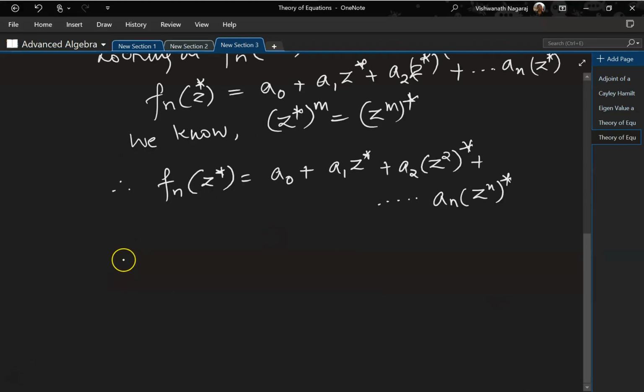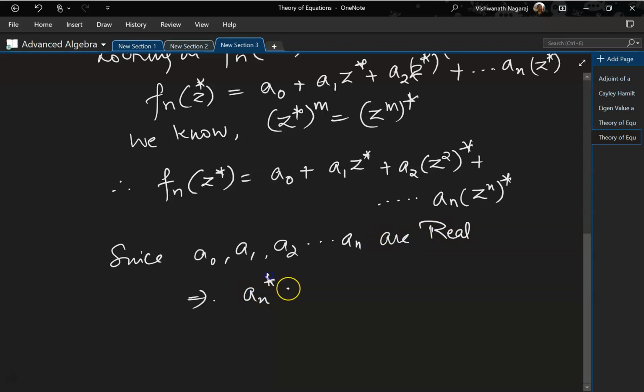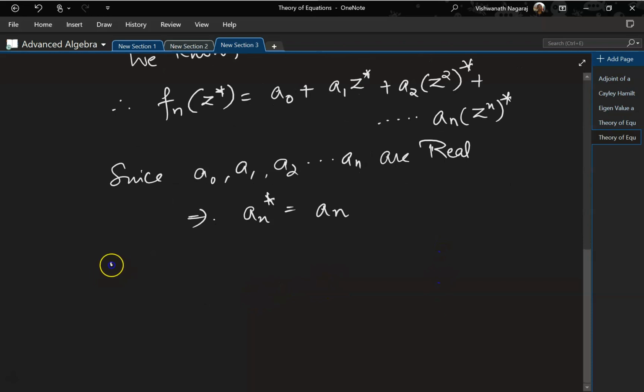Now since a0, a1, a2 up to an are real, that implies that an* is equal to an. That means the conjugate of a real number is the real number itself.